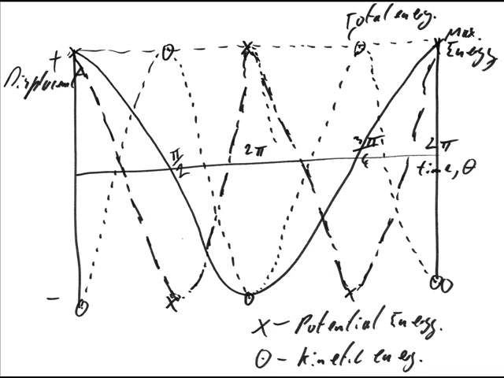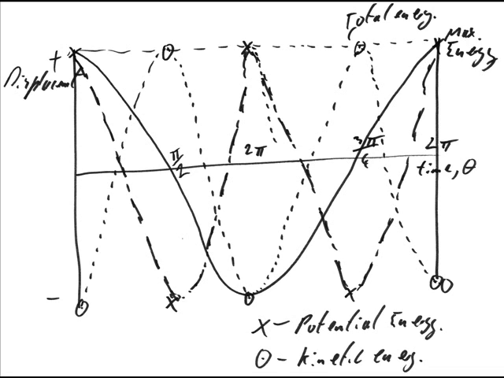Next, the time approaches 3T over 4, and the displacement is approaching equilibrium again. The velocity is increasing again up to total energy following a sine squared function, and the potential energy is decreasing so that potential energy equals total energy minus kinetic energy. Finally, the system goes back to how it was at the start. At time T, displacement is maximum positive, velocity is 0, kinetic energy is 0, and potential energy is equal to total energy.